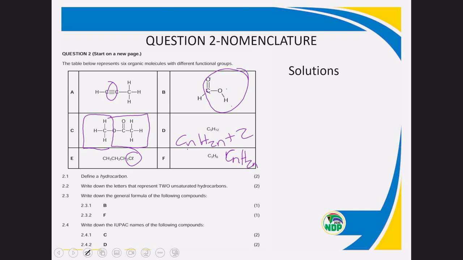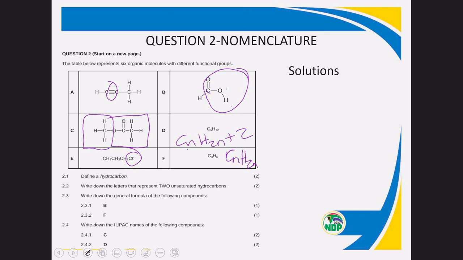Define a hydrocarbon. What is a hydrocarbon? A hydrocarbon is an organic compound that consists of hydrogen and carbon atoms only. You don't leave out the word only when you are defining. But last year, the learners made a mistake. So the definition for November 2023 was: define an organic molecule. An organic molecule is a molecule containing carbon atoms. There is no only for organic molecules. So write down the letters that represent two unsaturated compounds. So unsaturated will be A and F.